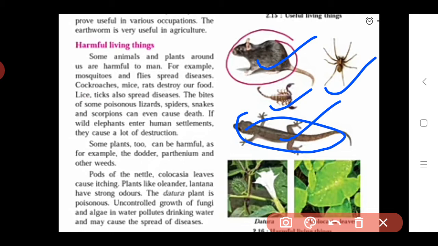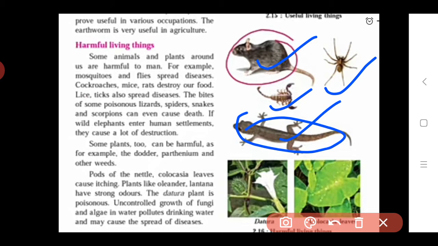The poison from this lizard gets inserted into the body of human beings. Also there are spiders, snakes, and scorpions. So these living things, when they bite human beings, the death of human beings takes place due to such bites of these poisonous lizards, spiders, snakes and scorpions.